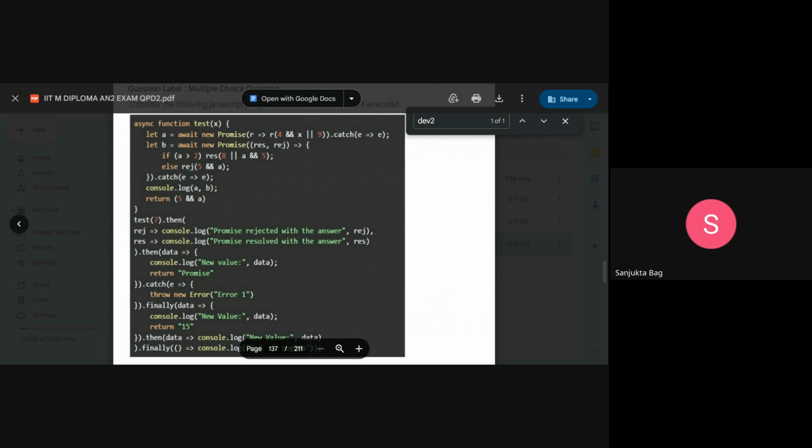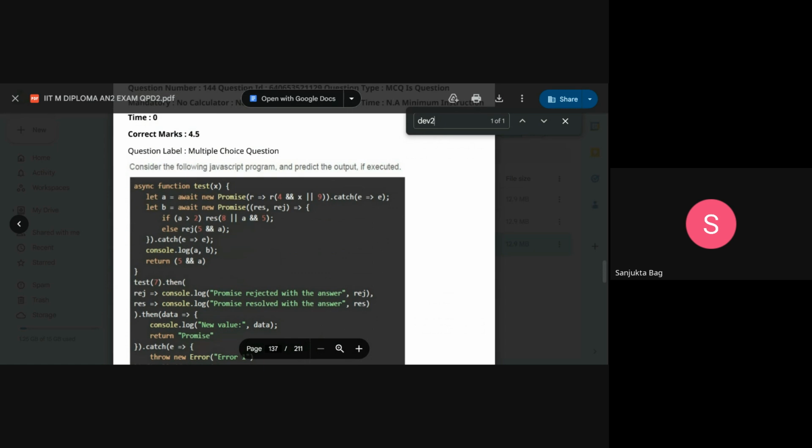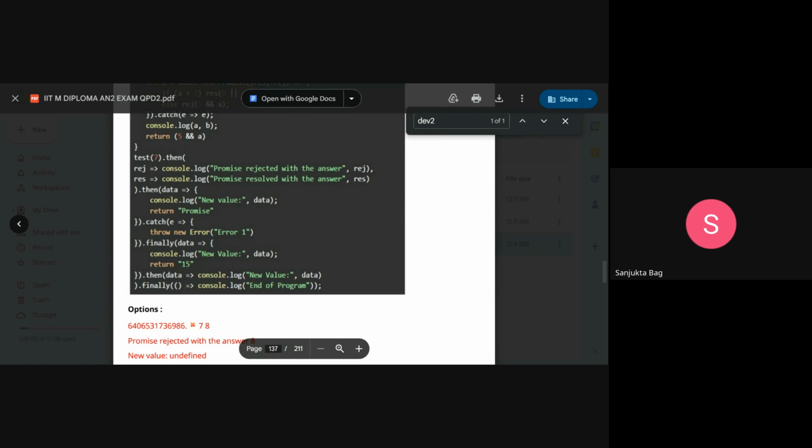Now b is await new Promise with resolve, reject. If a is greater than 2, a is 7, so it resolves with 8. A is 7 and b is 8. So console.log 7 8. Now here it says reject and resolve. This actually resolved with a is 7. So here console.log promise resolved with the answer 7. Then .then a, console.log new value data. Now it is not returning anything, so the new value will be undefined.